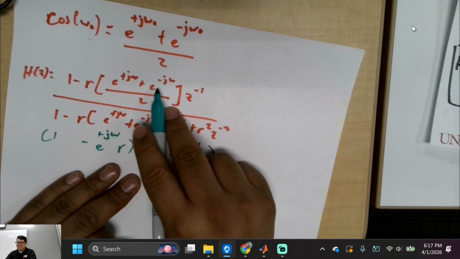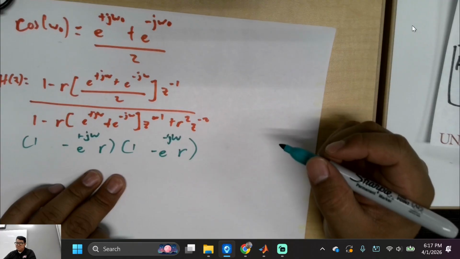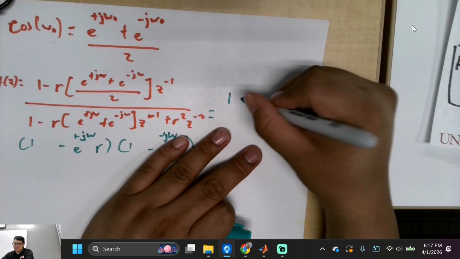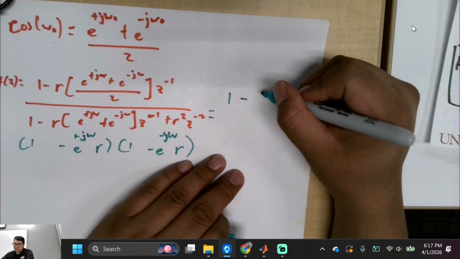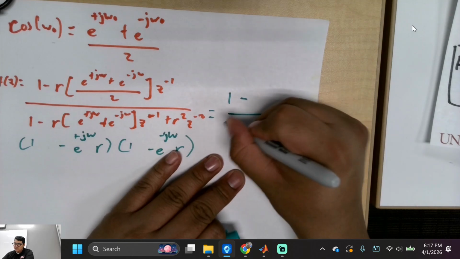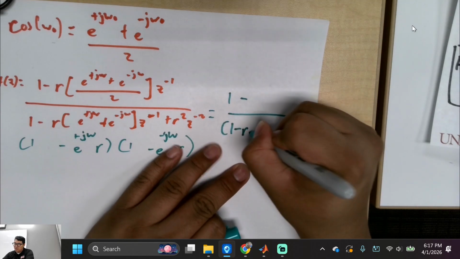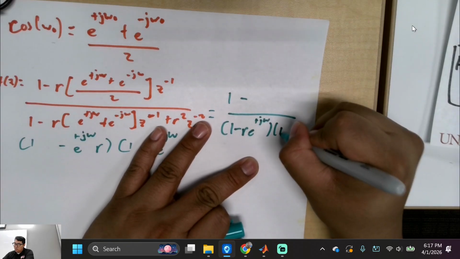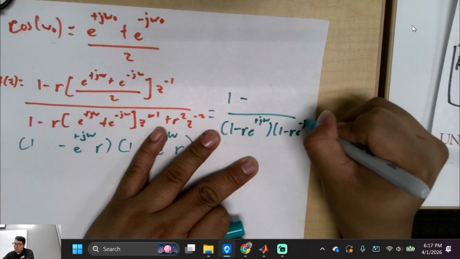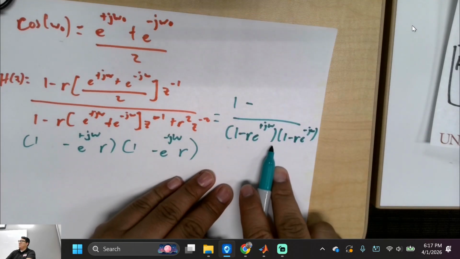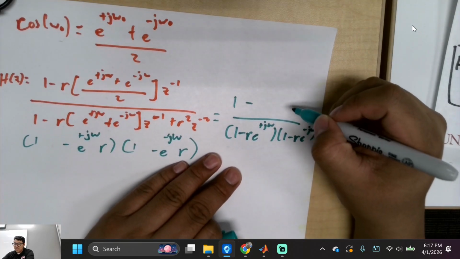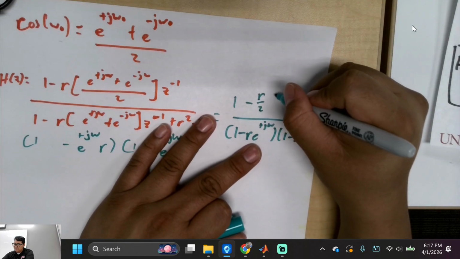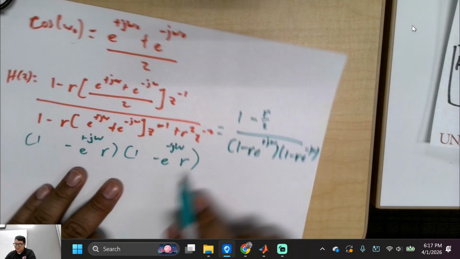Well, we can't really do anything there unless you want me to. Let's do it. 1 minus, because this right here, 1 minus r e to the plus j omega, 1 minus r e to the minus j omega. Does that make sense? And then r over 2. Oh, I forgot the z.